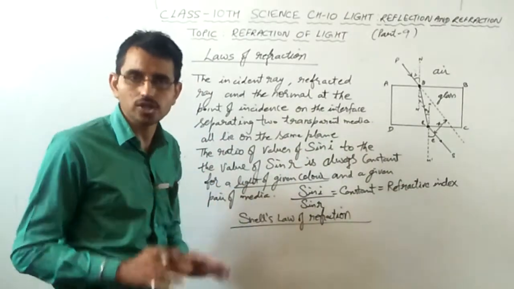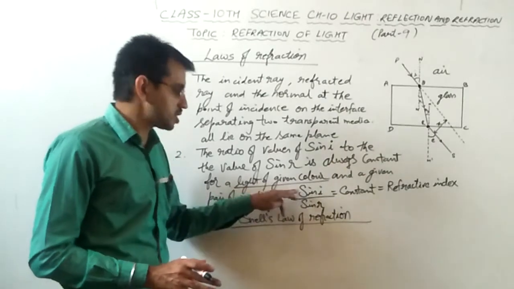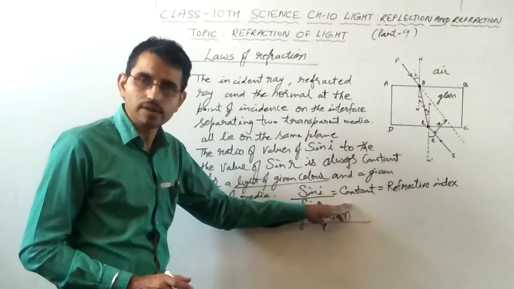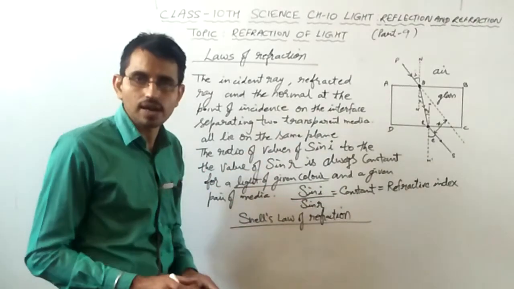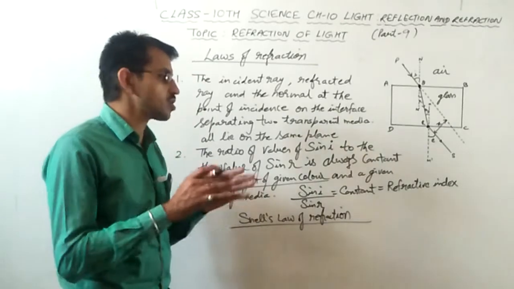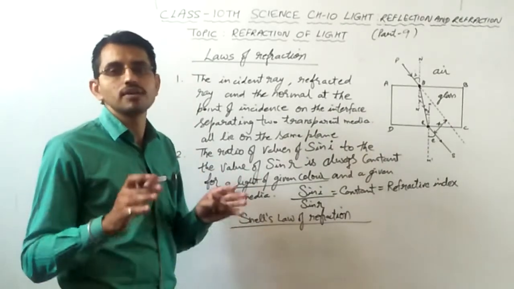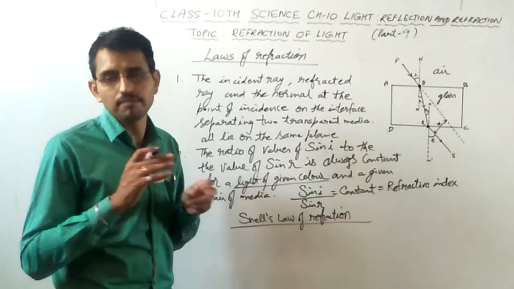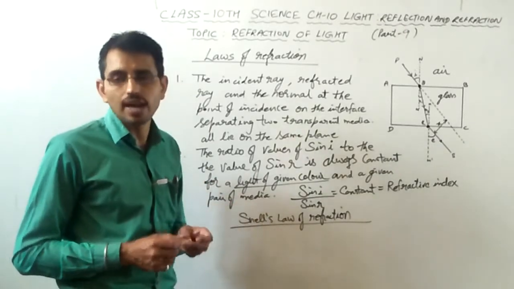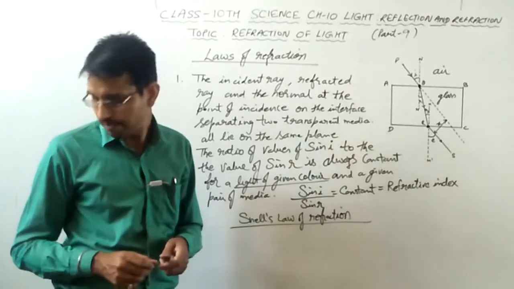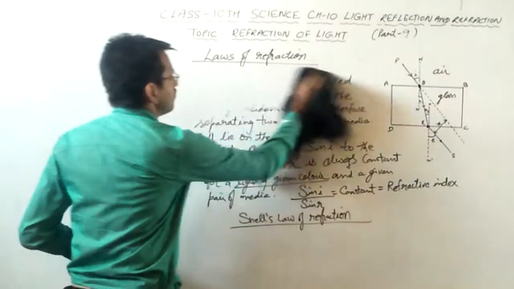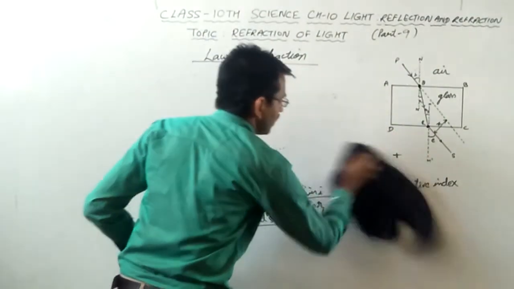According to Snell's law of refraction, the ratio of sin i and sin r is always constant for a light of given color and for a given pair of medium. And this constant is called the refractive index of the medium. Now what is refractive index? Refractive index is the light bending ability of the medium. Right? Now we will talk about the refractive index in detail.